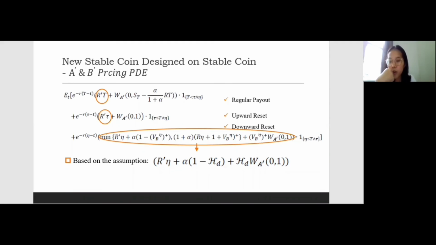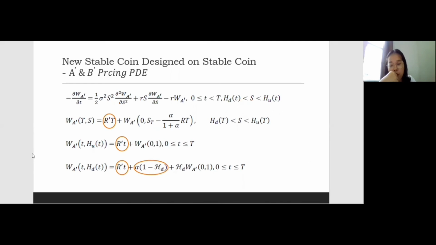The framework is similar to Class A, but the difference is that A prime uses R prime as a coupon rate, and the third term indicates that upon downward reset time eta, if VB is positive, Class A prime receives coupon rate and this liquidation value, and if VB is negative, A prime receives its full net asset value and may take a loss by receiving this amount. Following the same assumption as in Class A, VB can be replaced by HD, so the term can be reduced to this term.